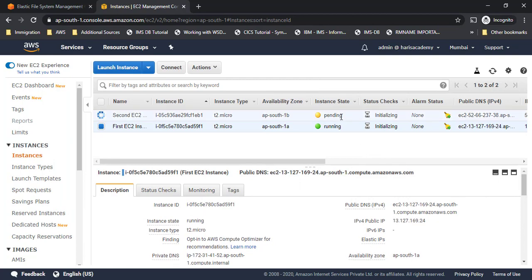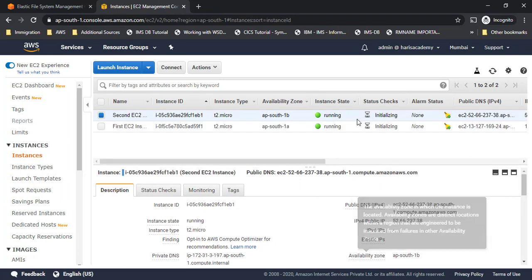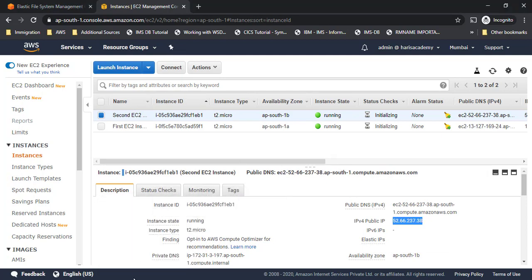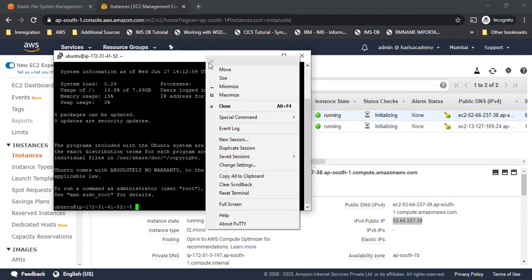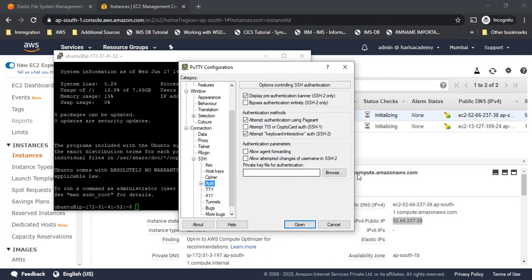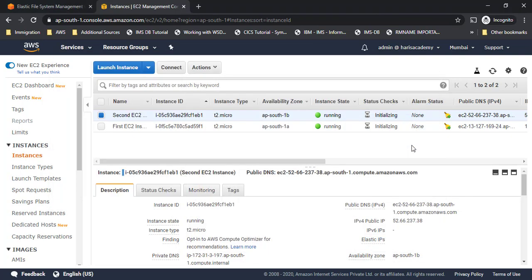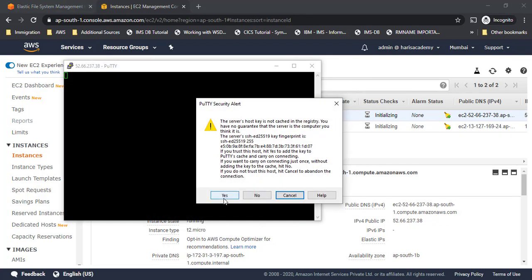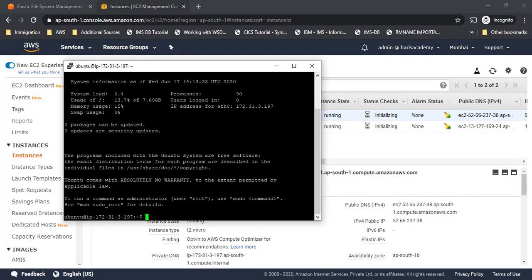Now what I have to do, once the second instance is also running, I'll open the second instance as well. I'll duplicate this, or I'll run another one. I can right click on it, say new session, and then go for Ubuntu @ the new second IP. I'll go to SSH, auth, browse, my demo key pair, and then open it. So I'll say yes to it. So I have two instances opened in parallel.